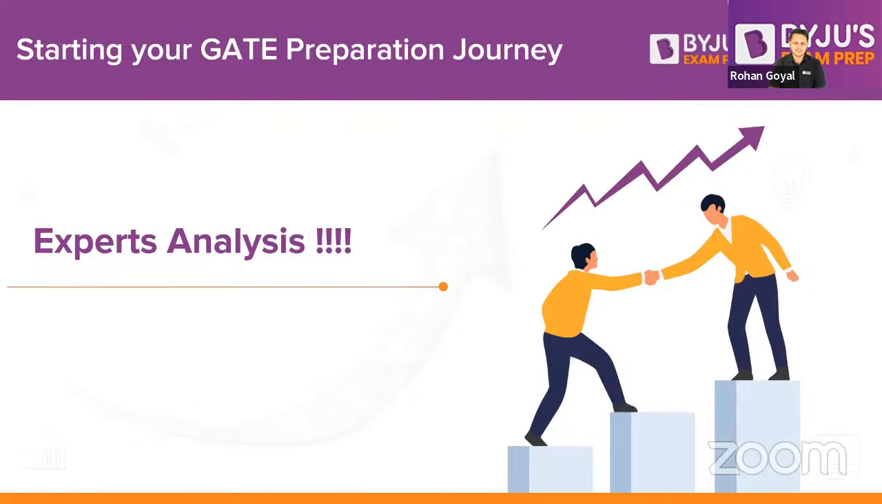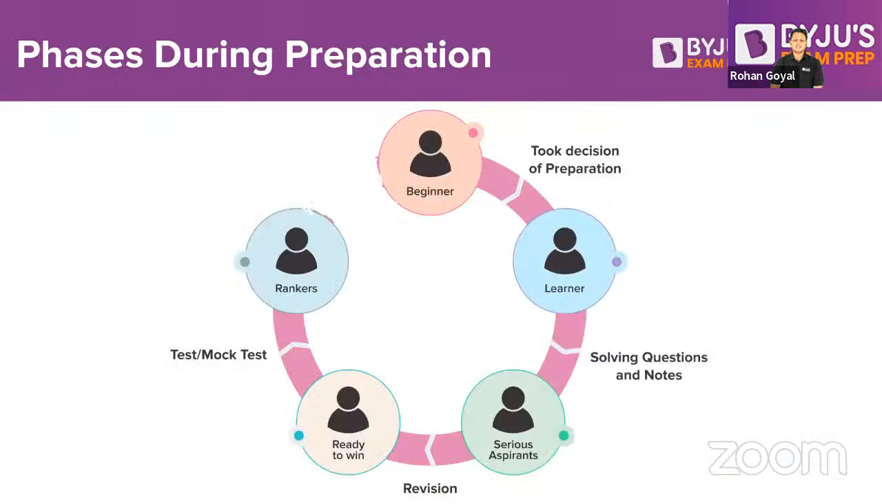Then let us come to the expert analysis. In this, let us see what are the different types of students that we have. First of all, we have beginner students. Suppose you are starting your preparation. When you took the decision to start preparing, at that moment itself you became a learner, because now you are ready to learn something new and you want to compete at some level.